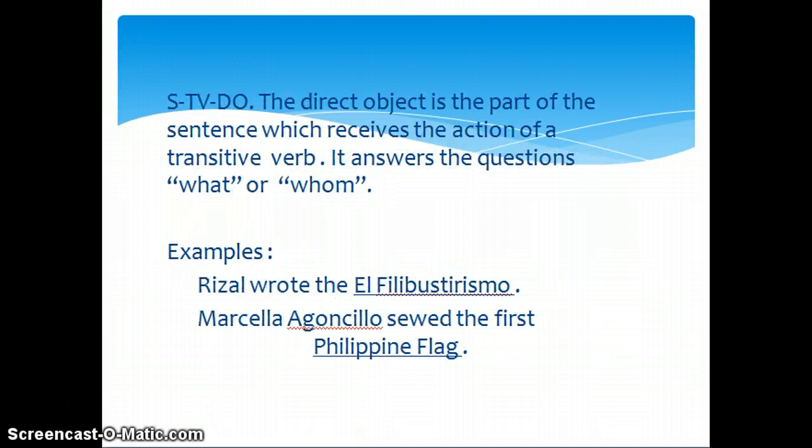The STBDO. The direct object is the part of the sentence which receives the action of the transitive verb. It answers the questions what or whom. Examples: Rizal wrote the El Filibusterismo. Marcela Agoncillo sewed the first Philippine flag.